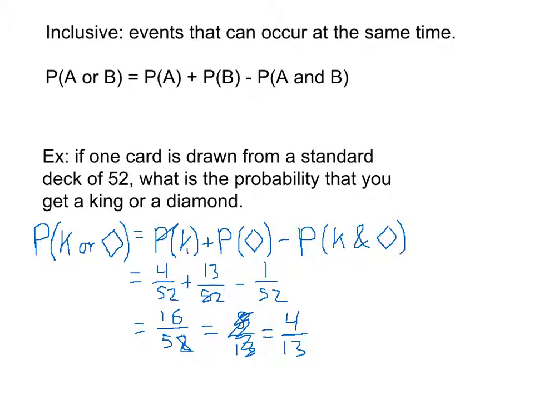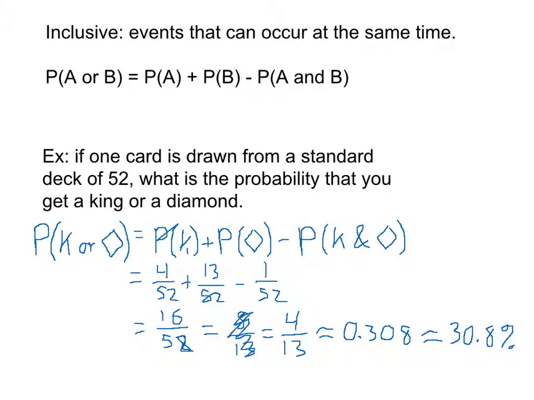So 4 divided by 13 is approximately 0.308, rounded to the hundredths place, which is then, of course, still approximate because I rounded it, about a 30.8% chance. So to get a king or a diamond, I've got about a 30.8% chance.